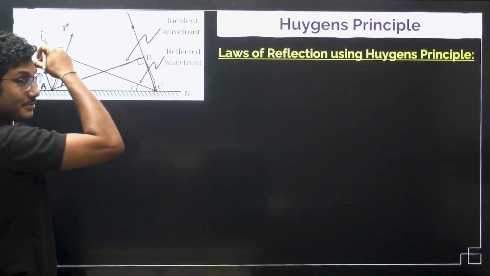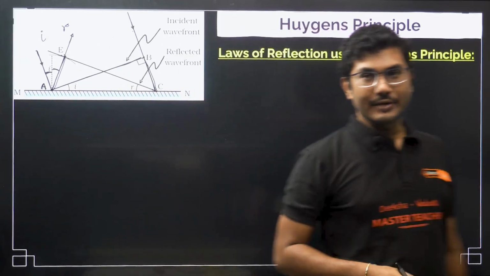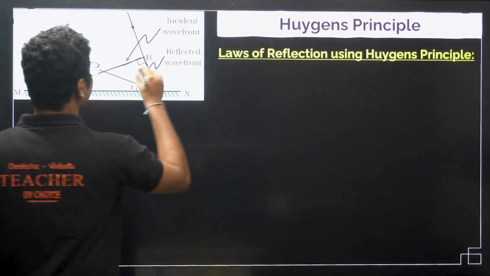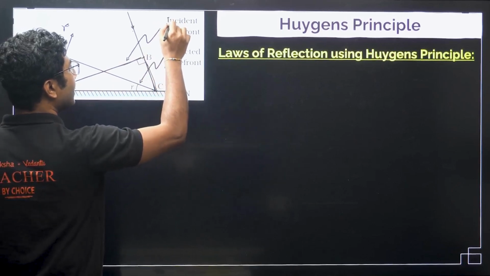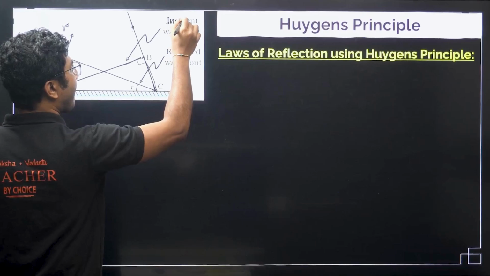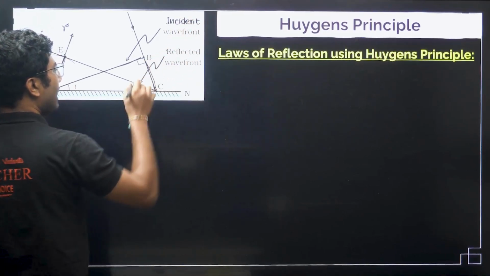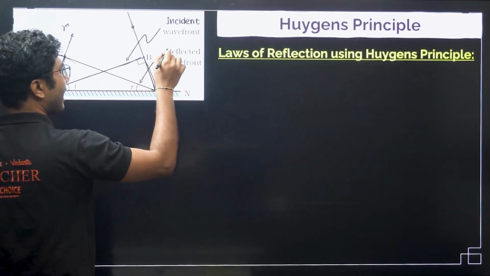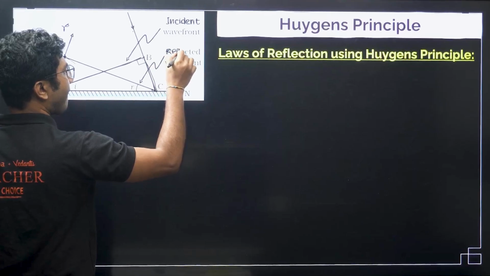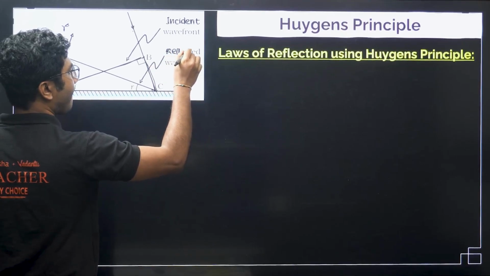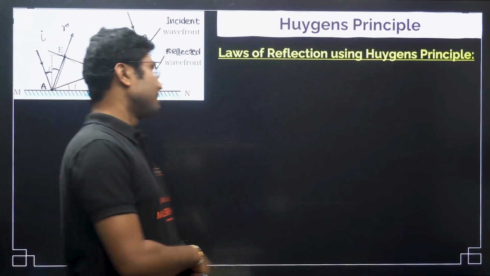These 2 points must be in the same phase. So, if you draw and join this line, you will get the reflected wavefront. This AB line is called the incident wavefront. And this one, after reflection, is going back. So that is the reflected wavefront. Right? This is called the reflected wavefront.